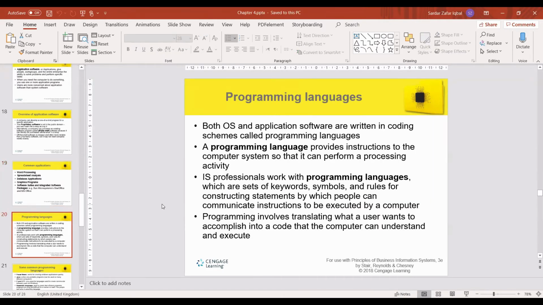Okay, now programming languages. You should be familiar with this, because in the coming semester, hopefully you are going to learn different languages. In this semester, do you guys have any programming course? Yes. C++.